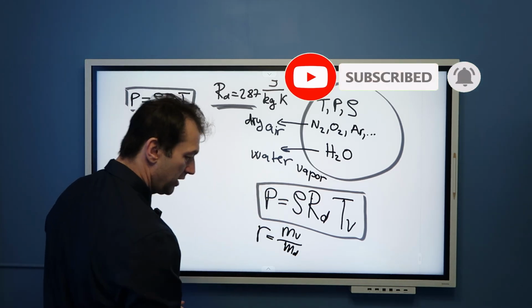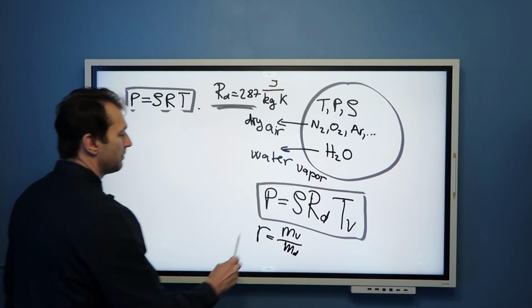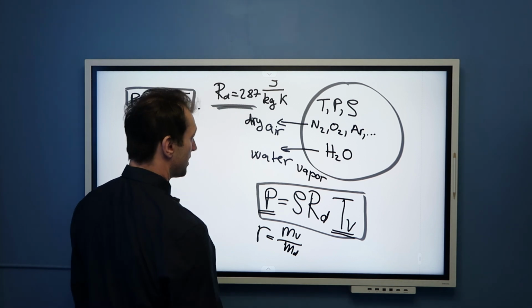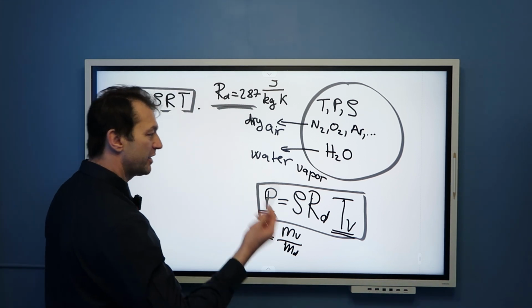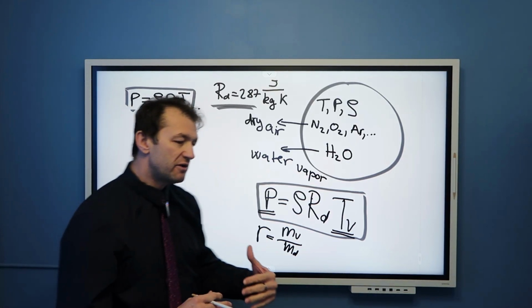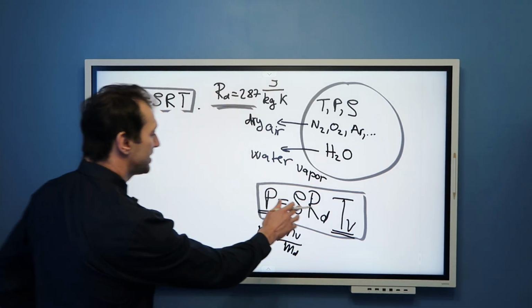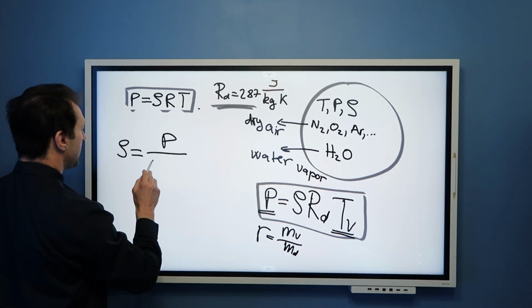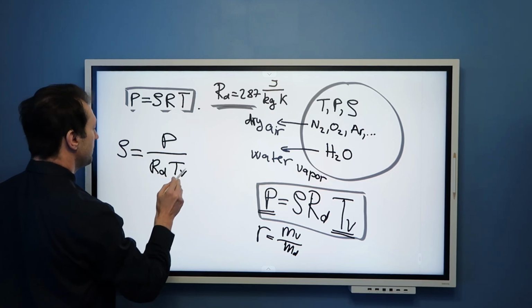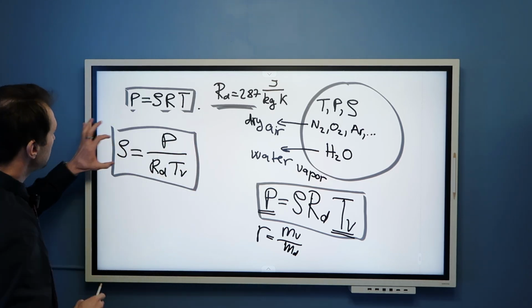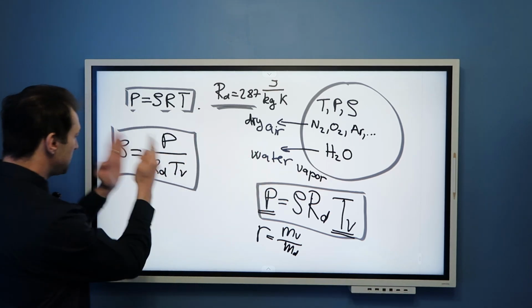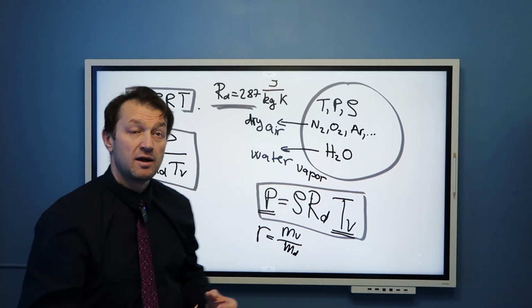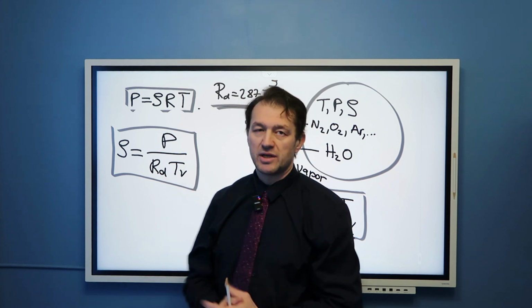In fact, how we typically use this equation is the following. Pressure is easy to measure in the atmosphere. Temperature is easy to measure in the atmosphere. Density is extremely complicated to measure in the atmosphere. So whenever we have density in our equations, we tend to use equation of state. Rho is equal to P divided by R_D T_V. And now, whenever density appears in some equation, we use this substitution to eliminate density in favor of pressure and temperature, which we can easily measure using our instruments.